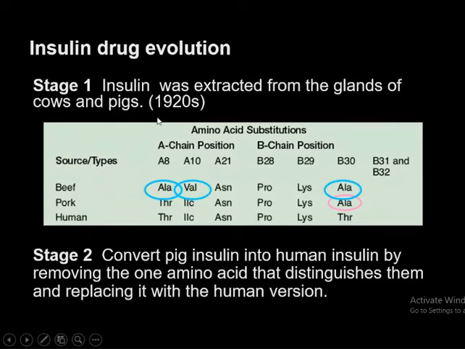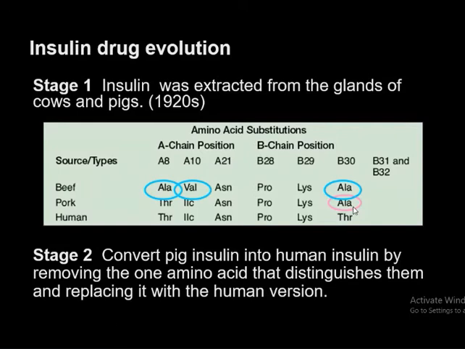But these are stage 1 of insulin, the 1920s. In stage 2, the development was that pig insulin was converted into human insulin by removing the one amino acid that distinguishes them and replacing it with the human version. If you remove this alanine of porcine insulin, just one amino acid, and replace it with threonine, it becomes human insulin. That was done in stage 2 of the development of insulin. People tried to do that in the production of insulin.